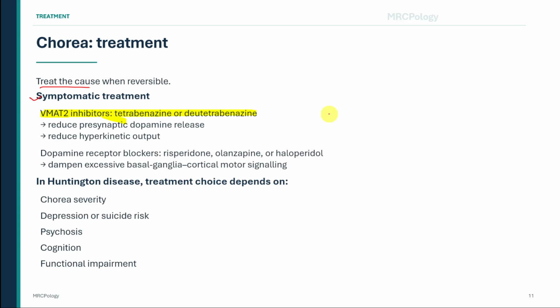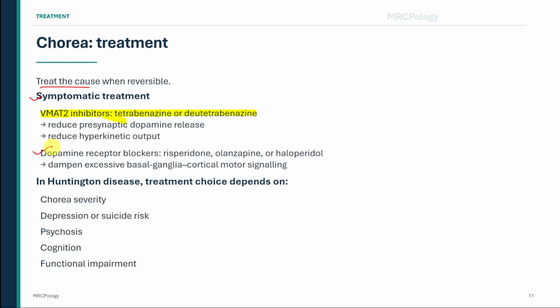However, treatment must be individualized. Tetrabenazine can worsen depression, cause sedation, produce Parkinsonism, or cause other adverse effects. This is particularly important in Huntington disease because depression and suicide risk may already be increased. Deutetrabenazine has a modified pharmacokinetic profile and may be easier for some patients to tolerate, but it still requires careful assessment and monitoring. Dopamine receptor blockers may also reduce chorea.